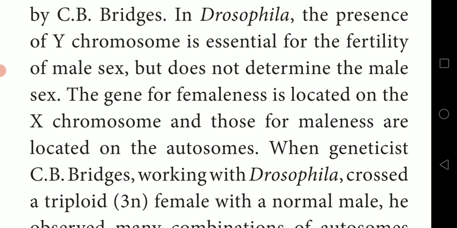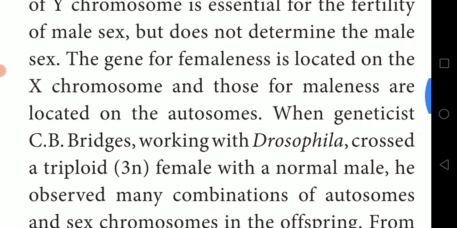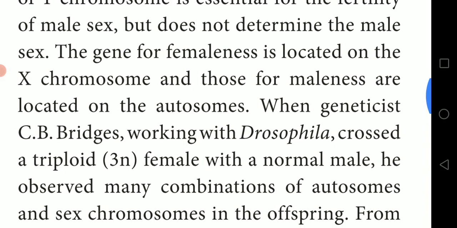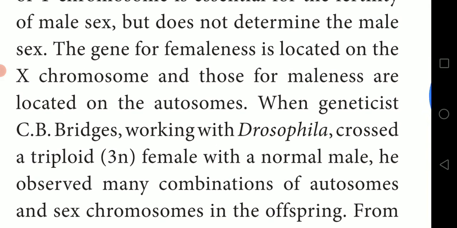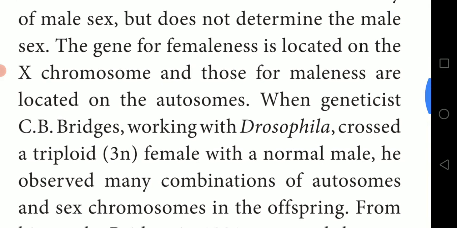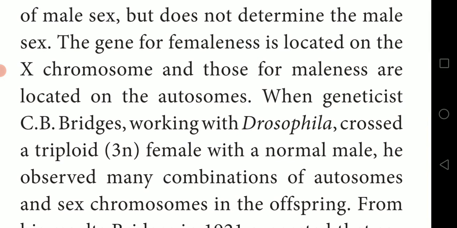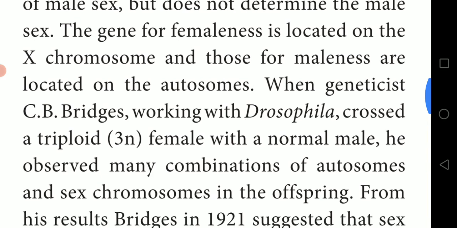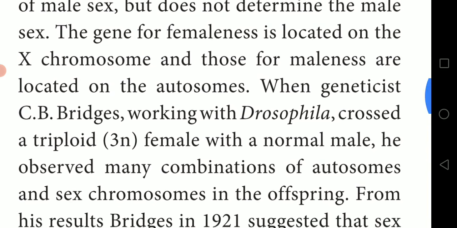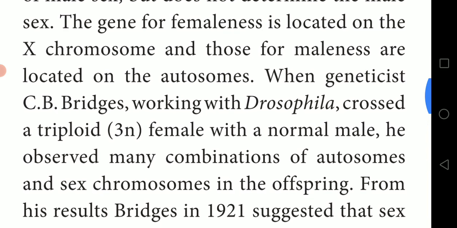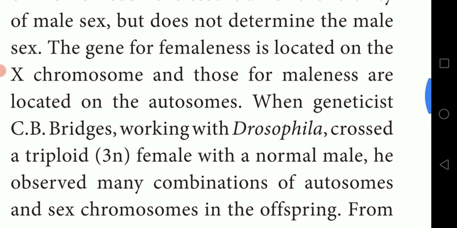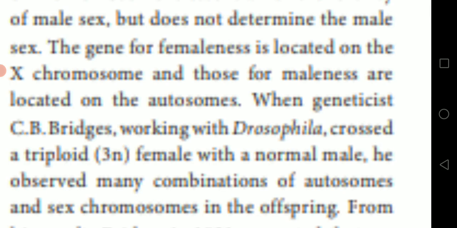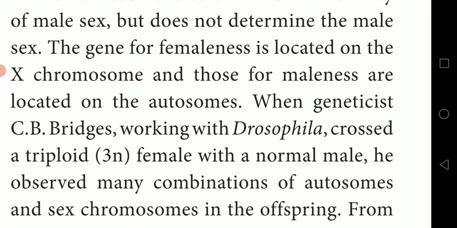We will see the reasons for that. The gene for femaleness is located on the X chromosome, so in the female, XX will be there. The genes for maleness are located on the autosomes. X chromosomes are located on the last pair of chromosomes.